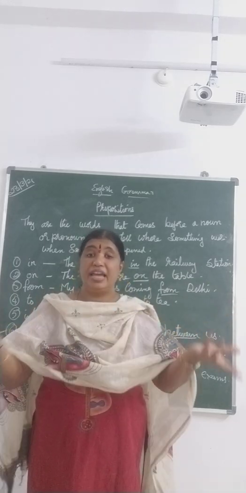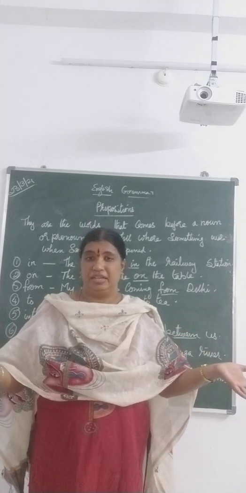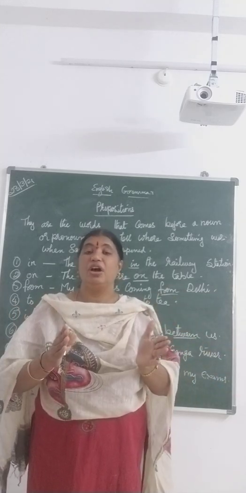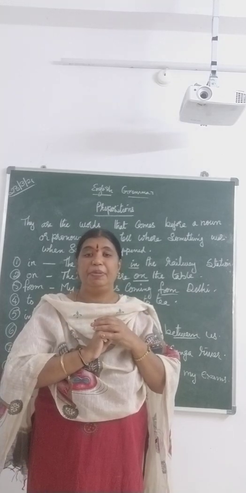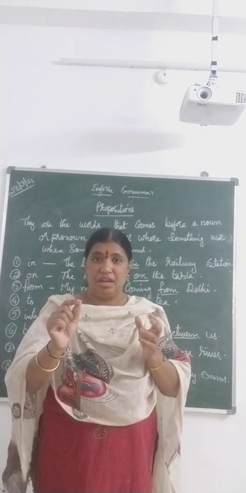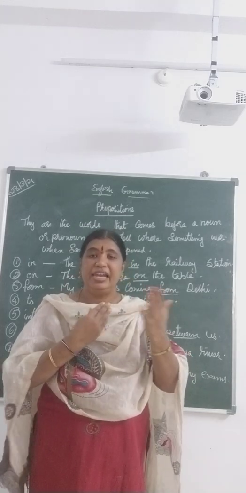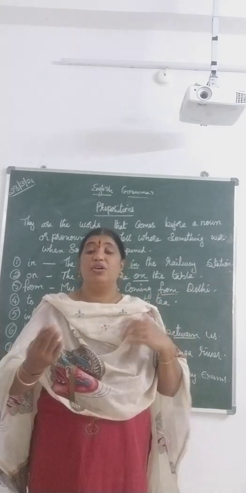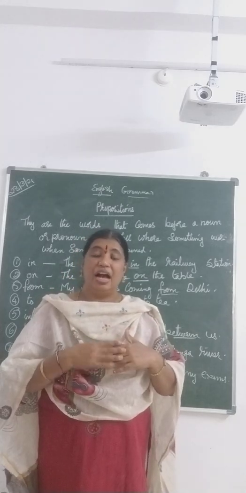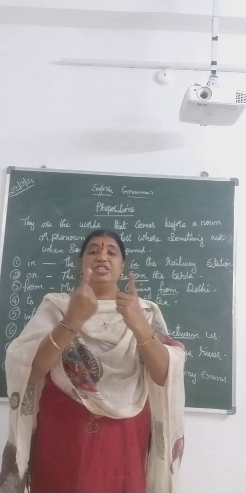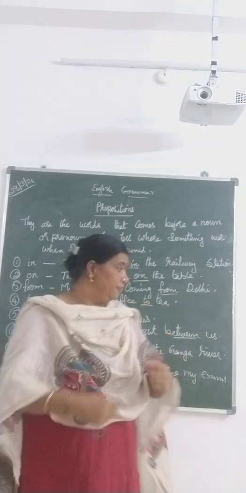If it is more than two, then you use among. Understood? But here we are talking about two people. Then which preposition will you be using? Between. Okay? There was a fight between us. There was an argument between us. Understood? Between, when it comes to two people.